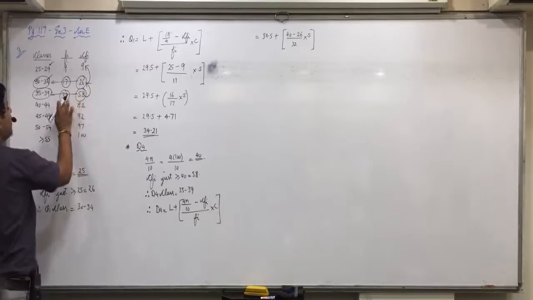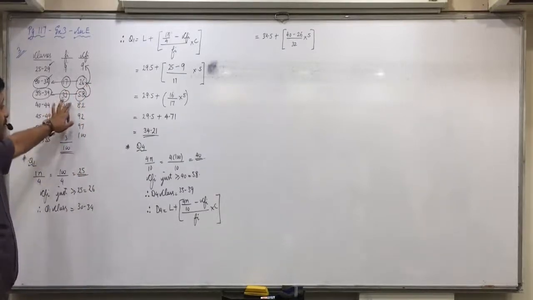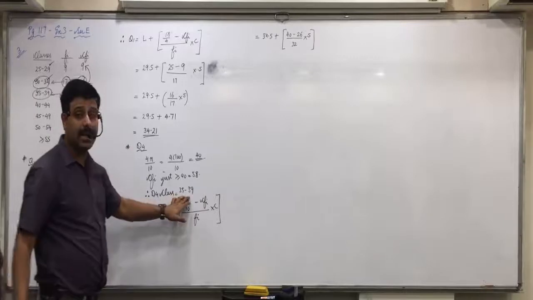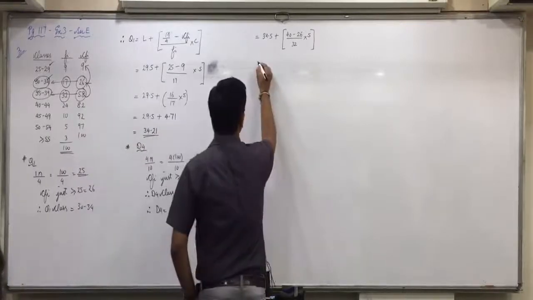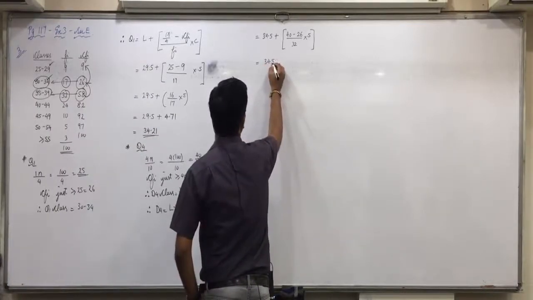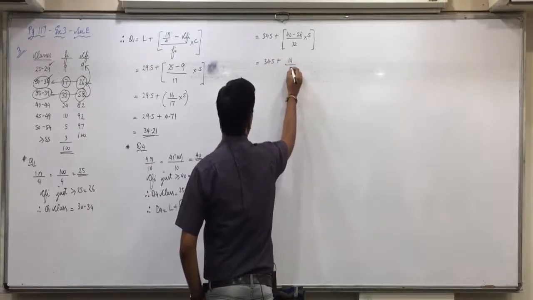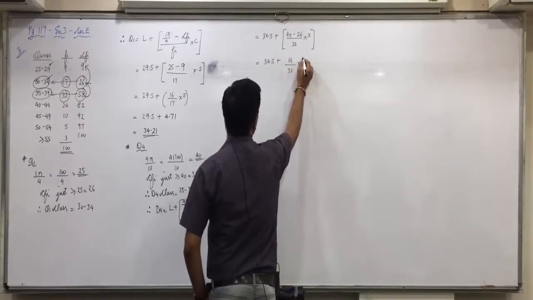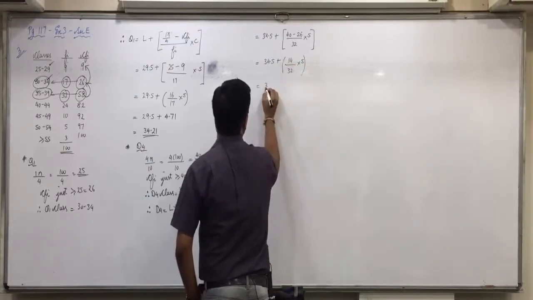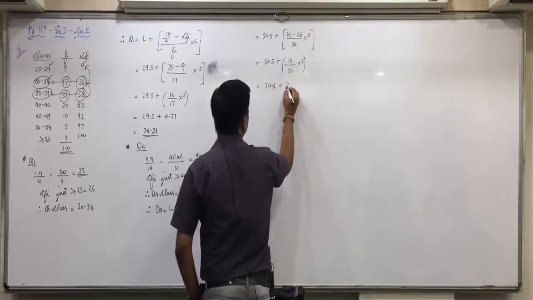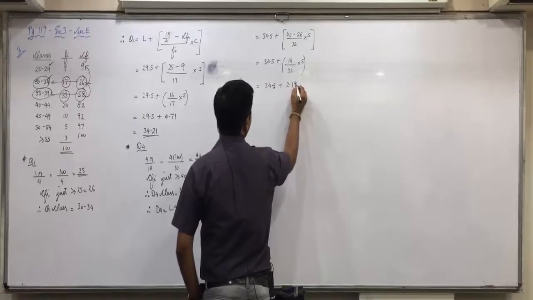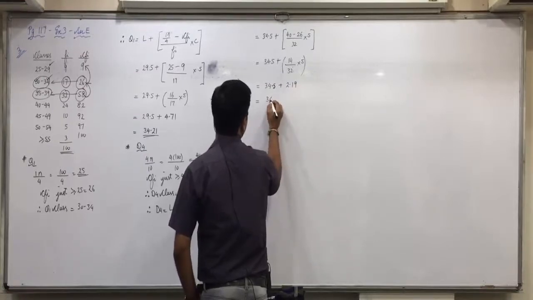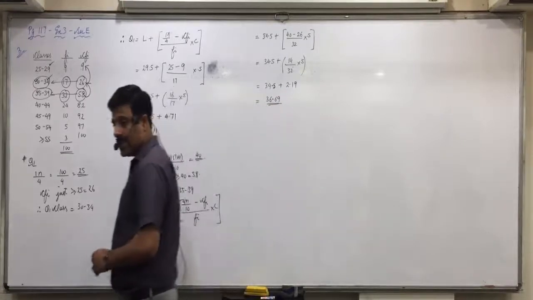F5 we take of same class, that is 32. And class length of 35 to 39 is 5. So 34.5 plus 14 upon 32 into 5. 34.5 plus 2.19. So 36.69. All of you understood this?